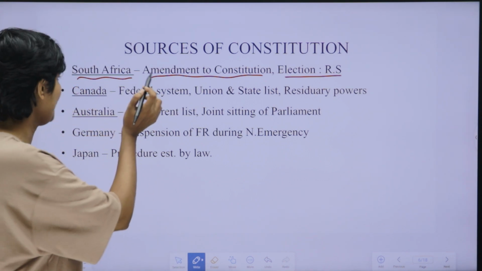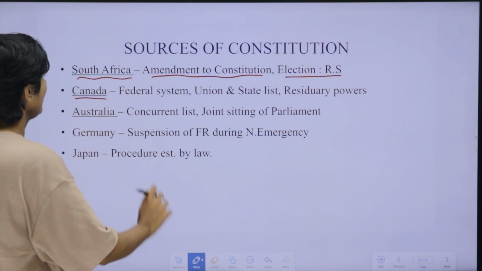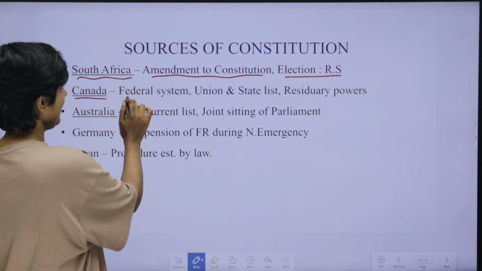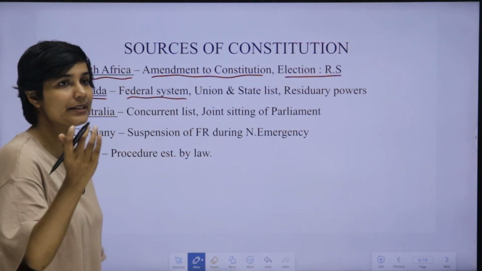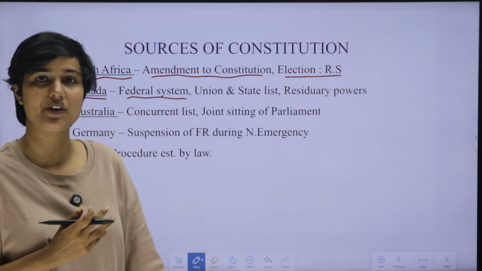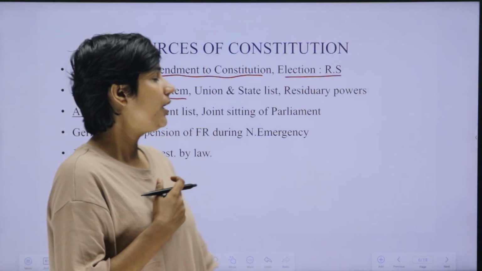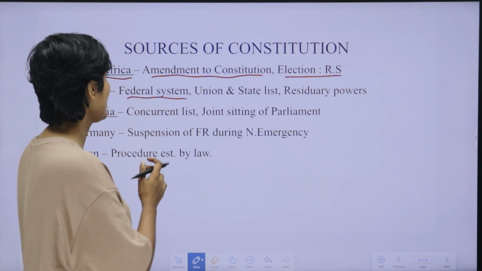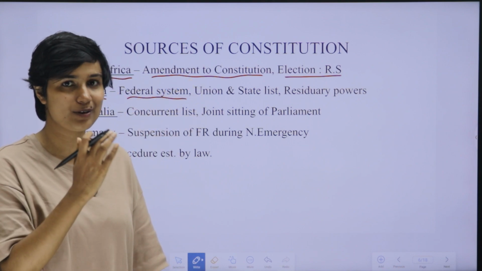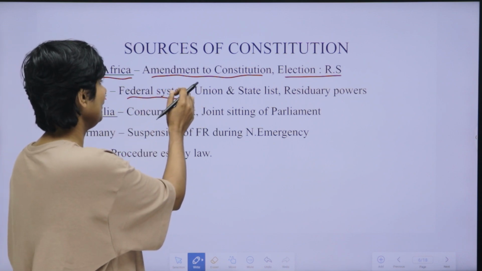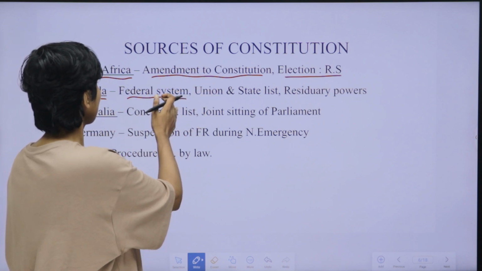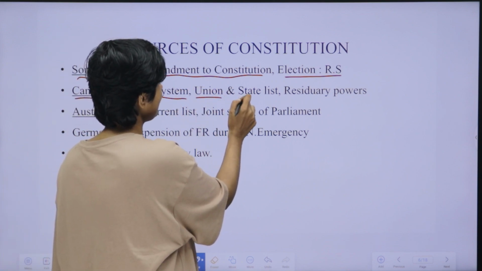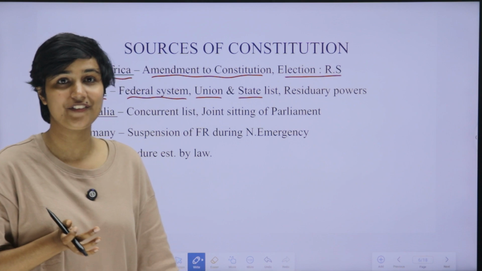Okay, now about Canada. The points or provisions we took from Canada. First thing is the federal system. Federal system means division of power between a central government and state governments. India follows the elements of a federal system. The concept is actually a federation with a strong center. So we follow the elements of federation, and as part of this there is the union list, state list, etc. in the 7th schedule of India's constitution.